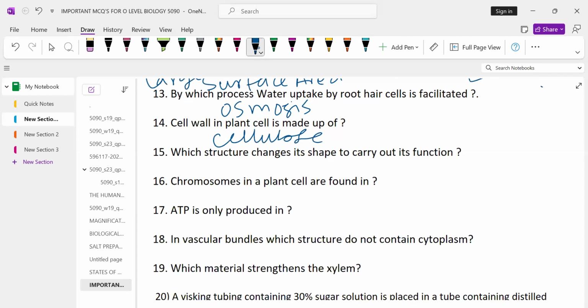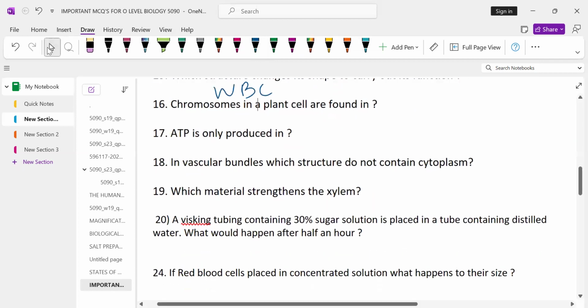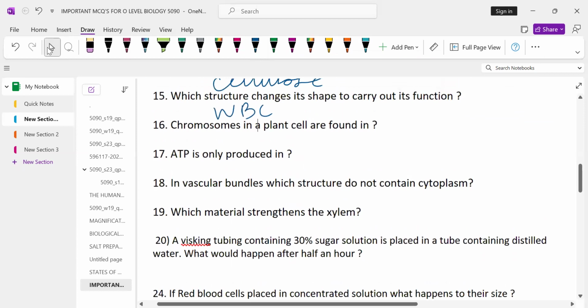Which structure changes its shape to carry out its function? The structure that changes its shape to carry out its function is white blood cells. WBC, white blood cells. In exam, you have to write the full form. Then chromosomes in a plant cell are found in, chromosomes in any cell are found in the nucleus.